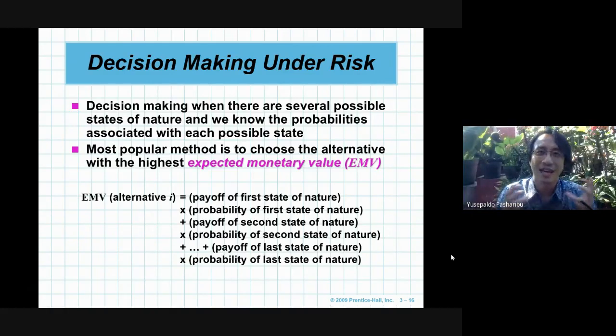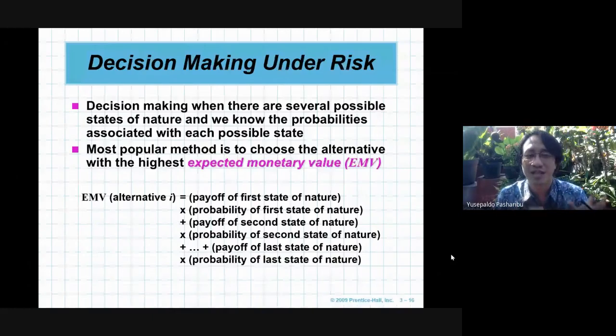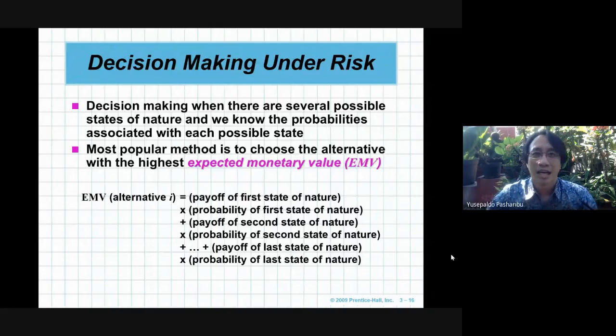How to calculate the EMV is quite simple. Just take the payoff of the first state of nature and multiply it with the probability of the first state of nature. And then do the same for the next state of nature. So every state of nature is multiplied with its probability, and we will have the EMV.